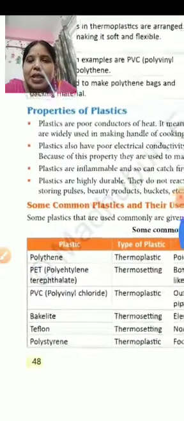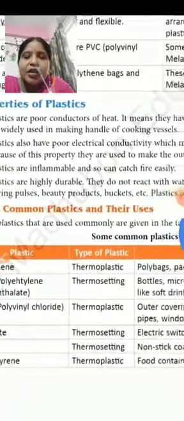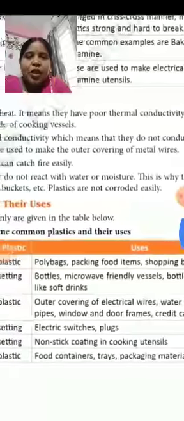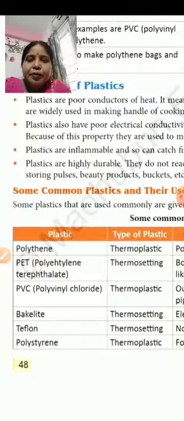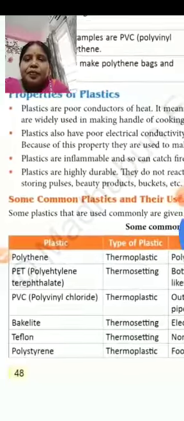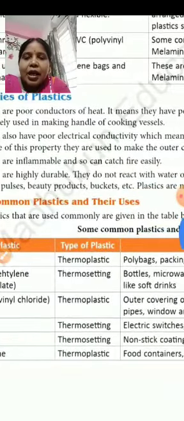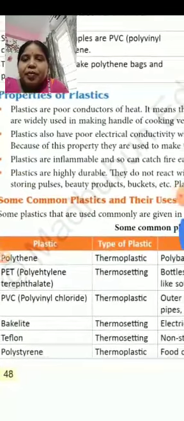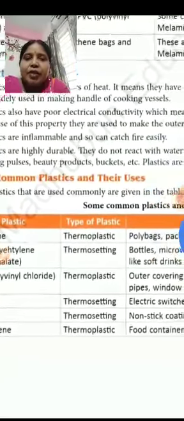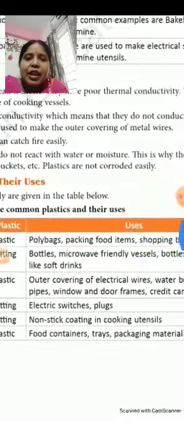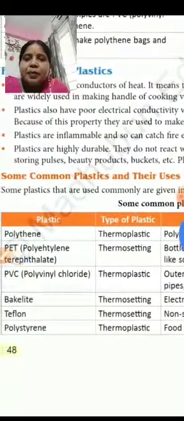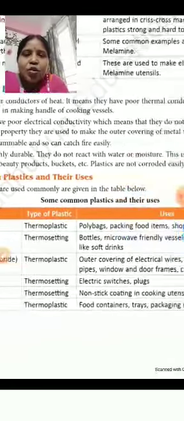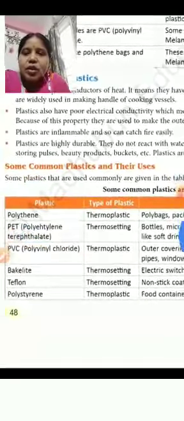Properties of plastics. Plastics are poor conductors of heat. That means they cannot conduct heat. So the handles of utensils are made up of plastic. They also have poor electrical conductivity, which means that they cannot transfer electricity. That's why those who are doing electrical works use gloves made up of plastic.